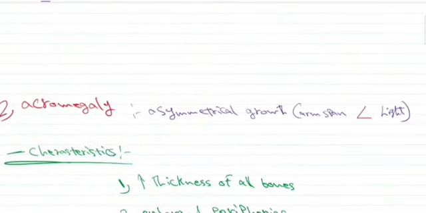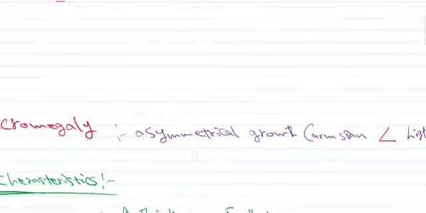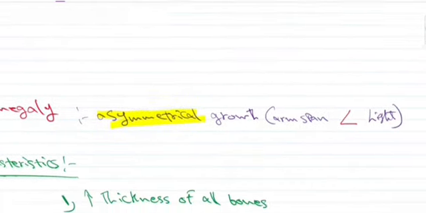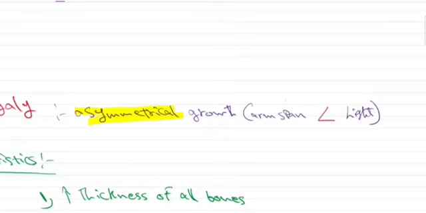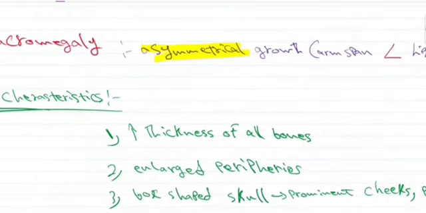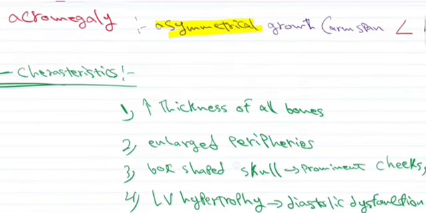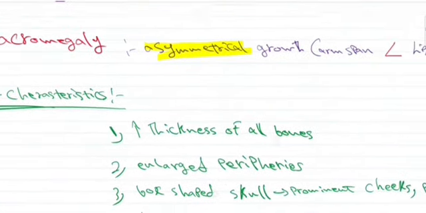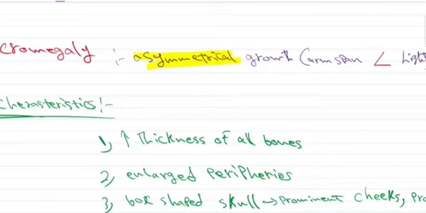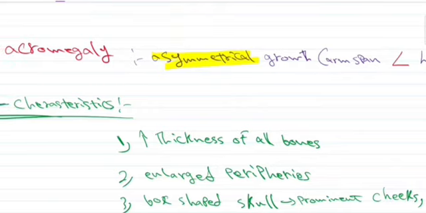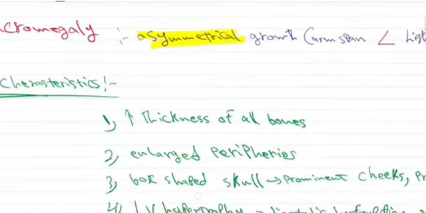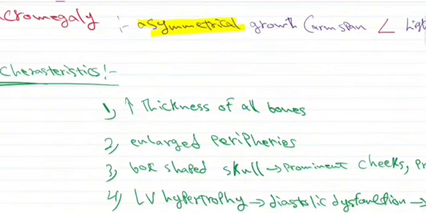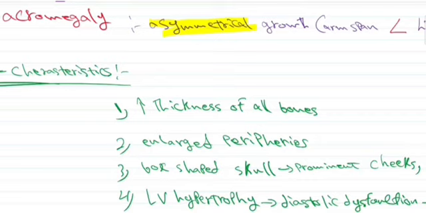Now talking about acromegaly, so as we said before, there will be asymmetrical growth in acromegaly, and this means that the arm span will be less than the height, as can be seen in a normal person, except that the acromegaly patient will appear much more enlarged than the normal person. And the reason for this asymmetrical growth is that unlike gigantism, in acromegaly, the excessive release of growth hormone will occur after the epiphysis union with the metaphysis and the rest of the bone shaft. So this will lead to thickening of all the bones, but not their length. So the length of the bones will not increase, but the thickness of all bones will be increased.